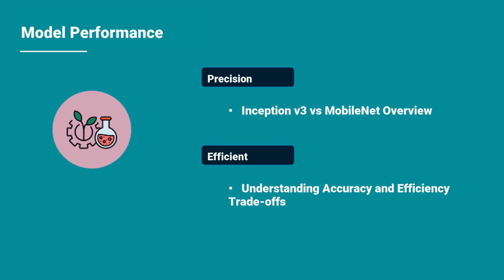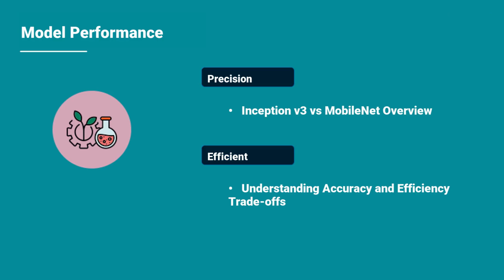So, Inception V3, this is a widely used deep learning model, right? It's known for its high accuracy, but here's the catch: it comes with a hefty computational price. Now, when we compare that to MobileNet, which was specifically designed for mobile and edge devices, we see that Inception V3 requires a lot more processing power and memory. If your application really prioritizes high accuracy, especially in tasks like image classification, then Inception V3 might be your go-to model. But be prepared for some longer inference times and a more substantial memory footprint.